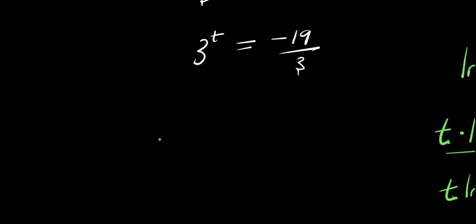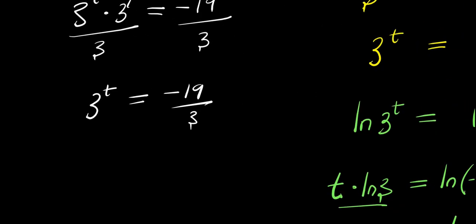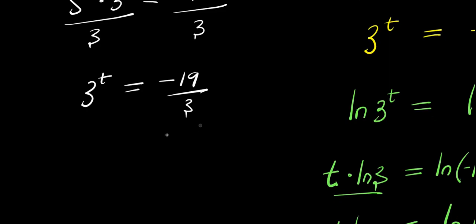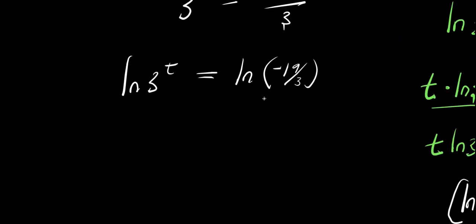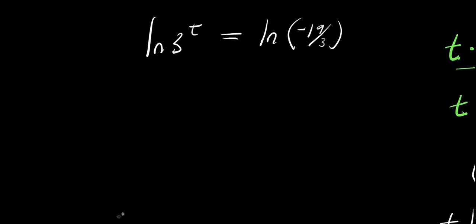So what we can do now is to apply natural log. Natural log of 3 power t equals natural log of negative 19 divided by 3. And the next thing we are going to do will be, if you have natural log a power b, this equals b times natural log a.